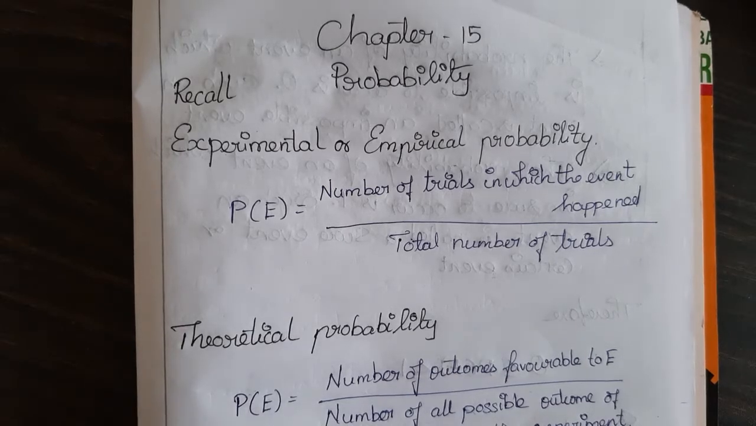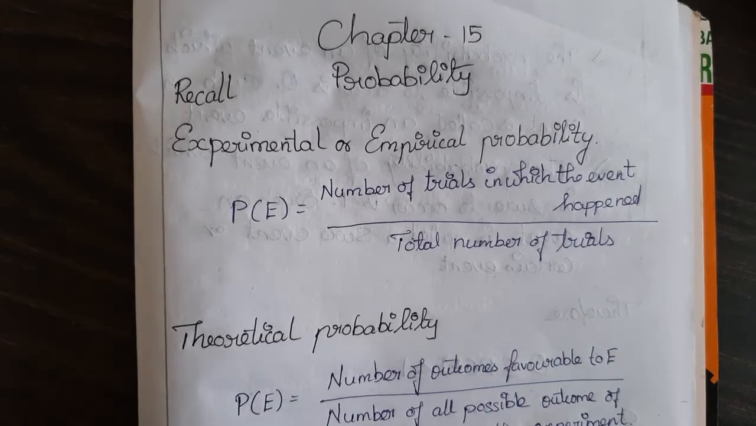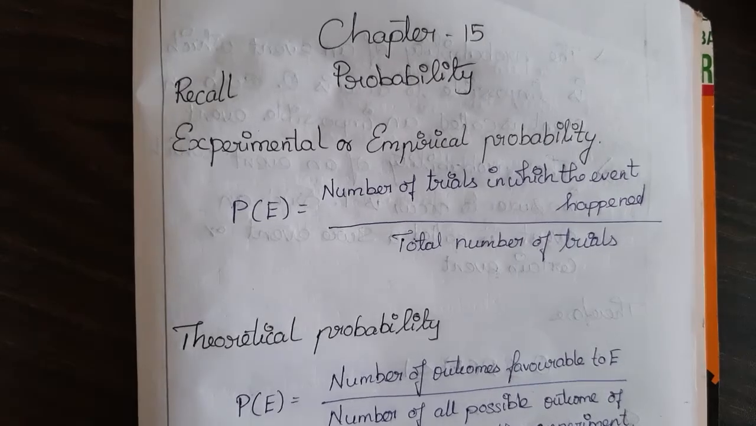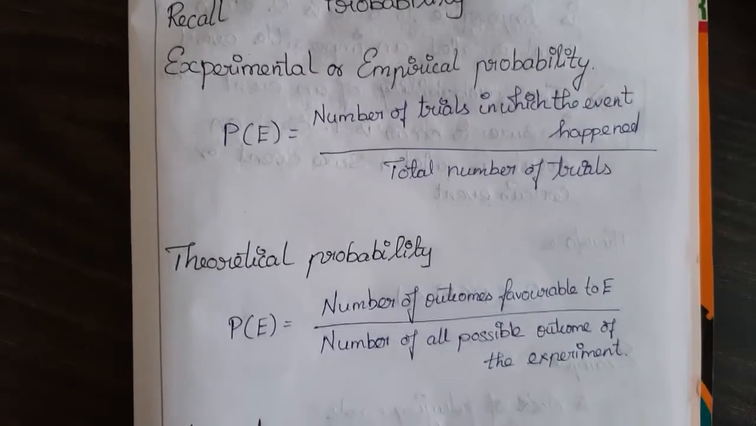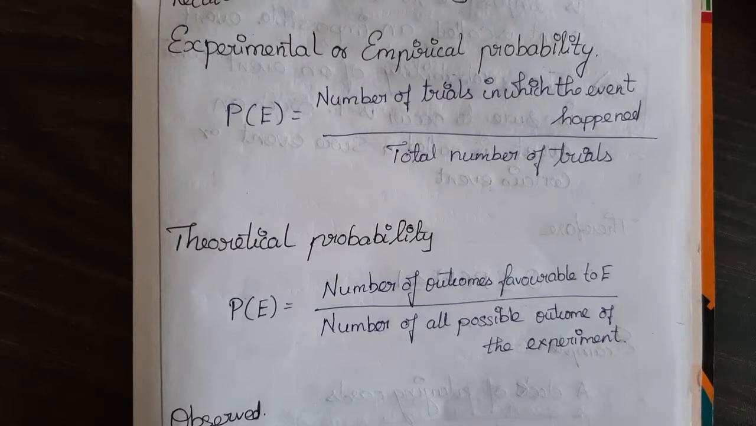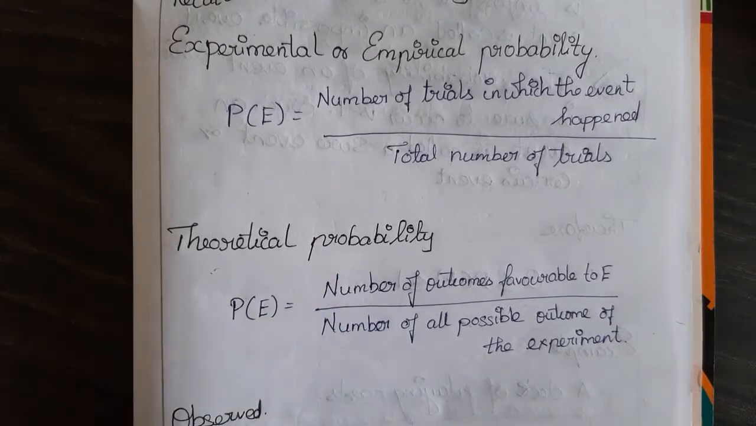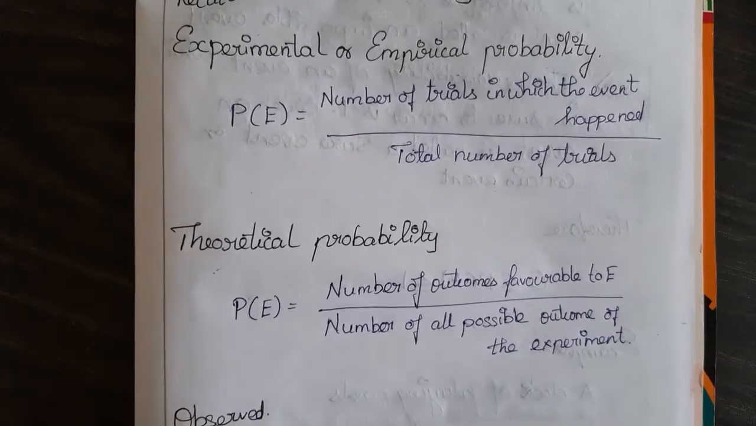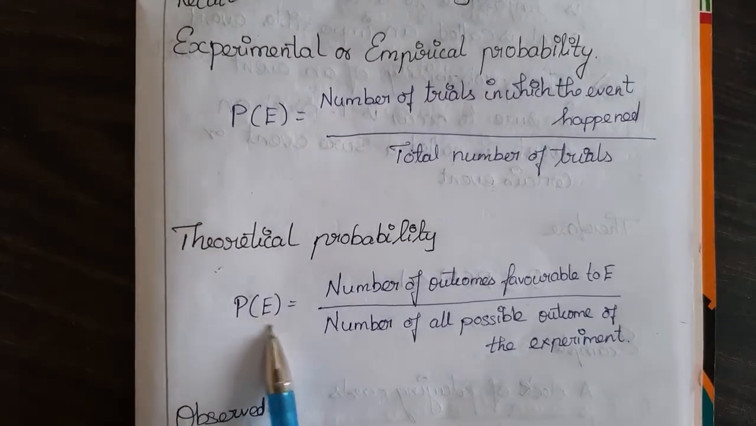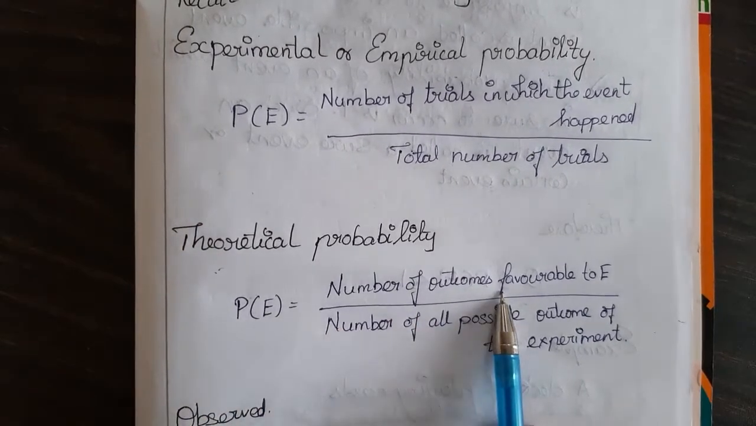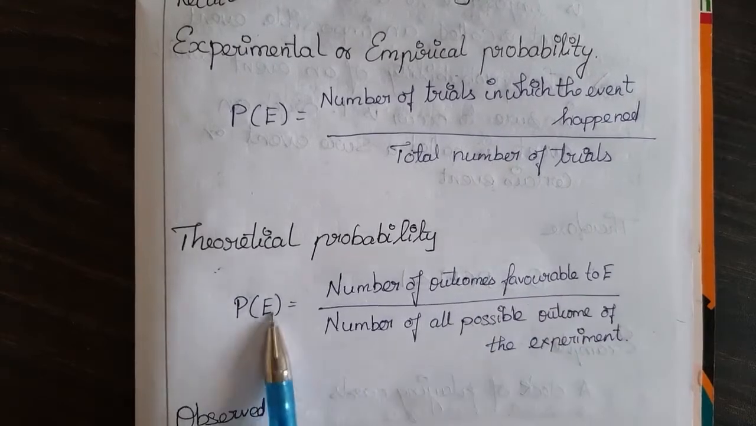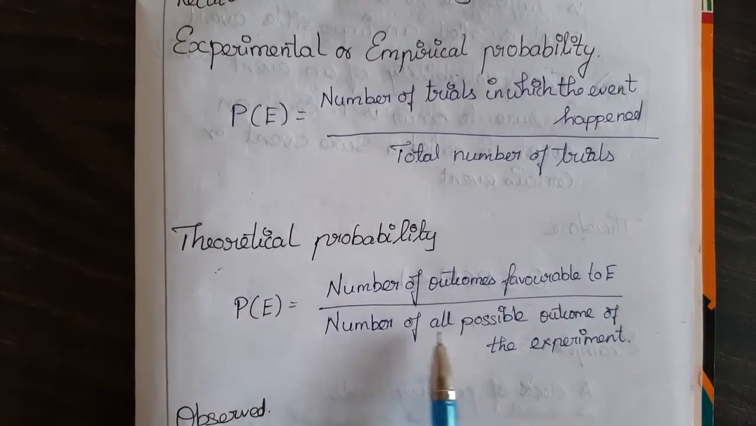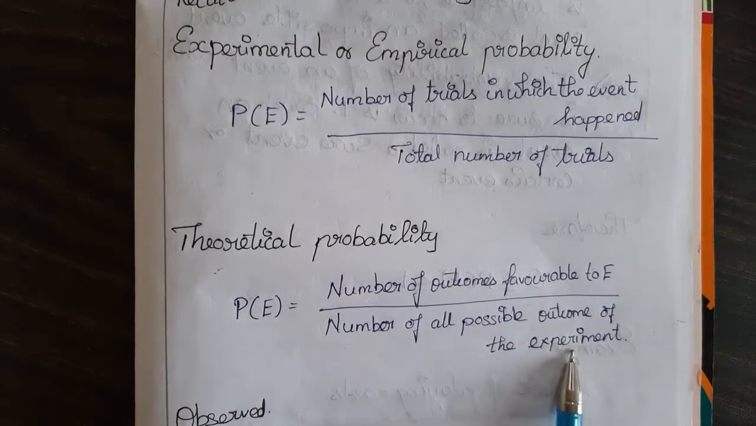We learnt about experimental probability, like tossing a coin 1,000 times. Such problems we have solved. Now we are going to learn about theoretical probability. In theoretical probability, P of E for any event E is the number of outcomes favorable to E divided by the number of all possible outcomes of the experiment.